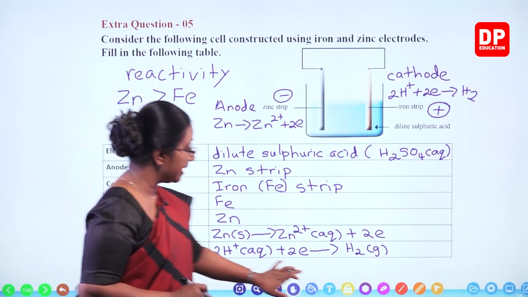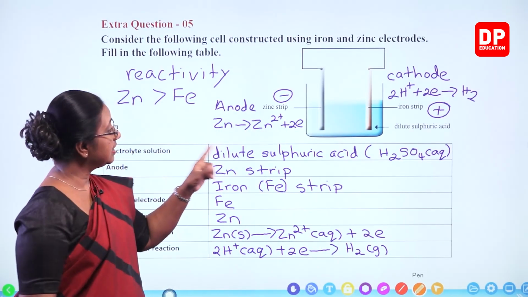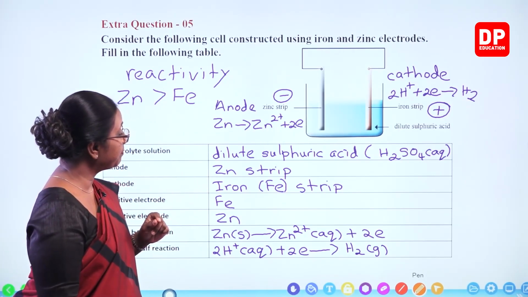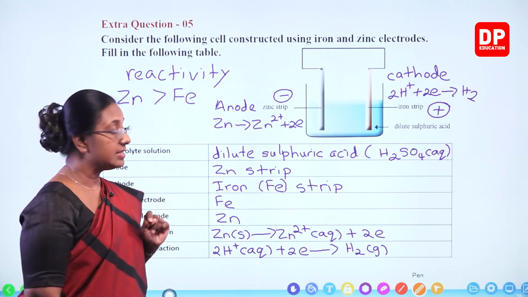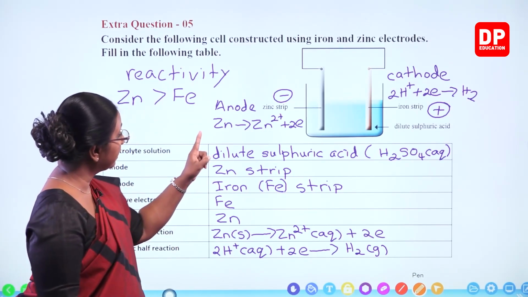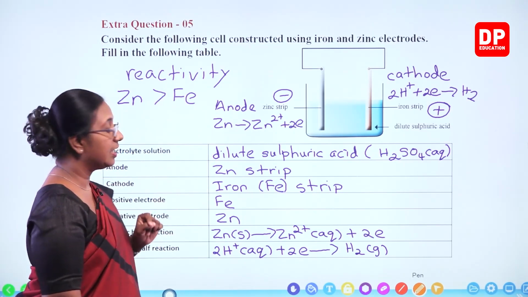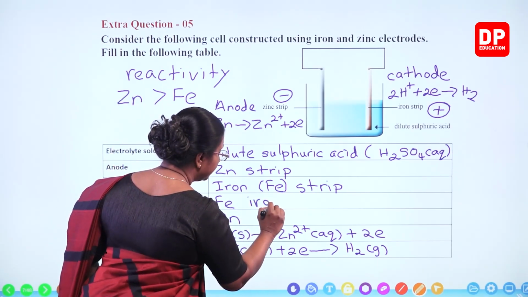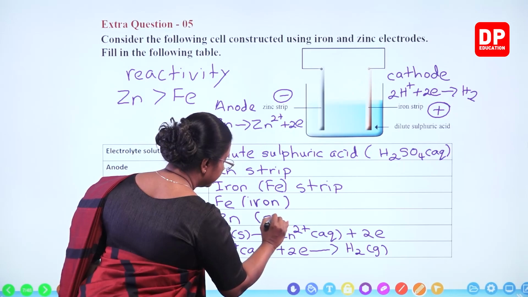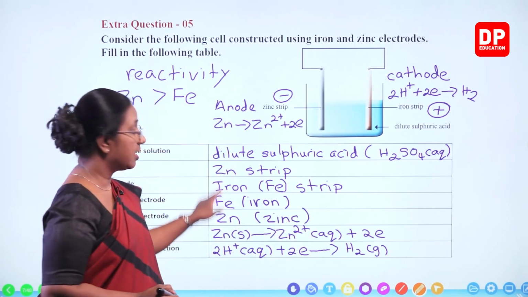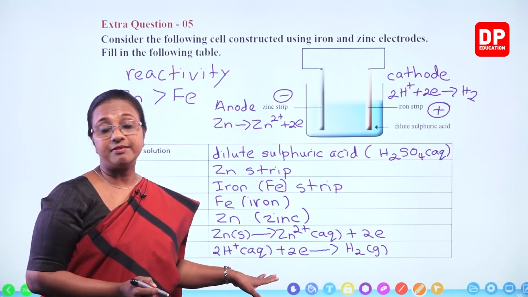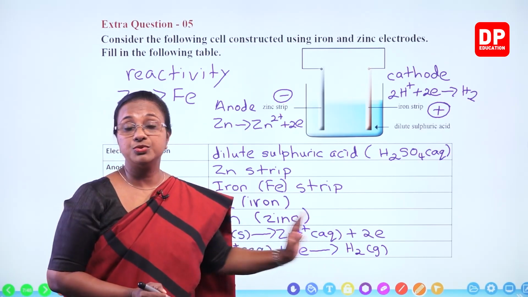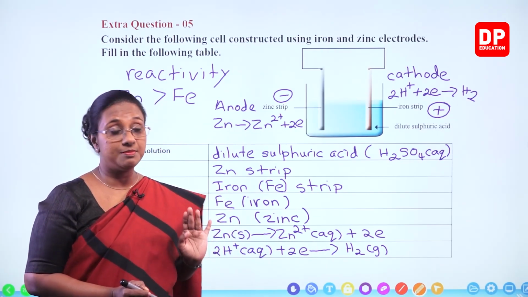So if we look at the cell and the answers, electrolyte solution is dilute sulfuric acid or H2SO4 aqueous. Anode is the zinc strip or Zn strip. Cathode is the iron strip, Fe strip. And positive electrode is iron, Fe. Negative electrode is zinc, Zn. Here also you all can write this as iron and zinc. Either way is fine, students. You all can use the symbols or you can write the words to answer these questions. But for reactions, you have to use the balanced equation using symbols.